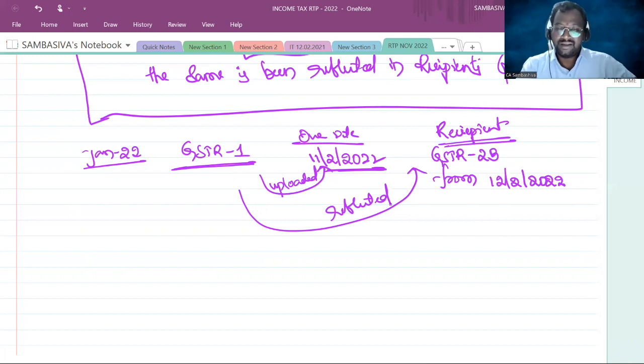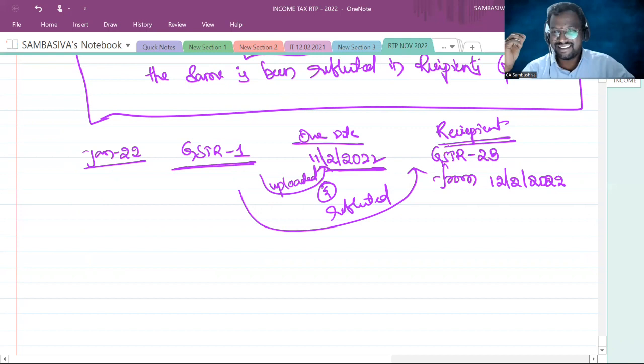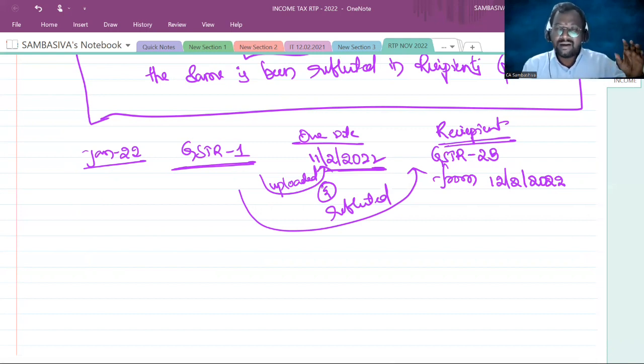So the invoices must have been uploaded and the same must have been reflected. Then only the input tax credit relating to such invoices is 100% allowed. Whatever is uploaded on or before 11th of February, the same will be reflected in GSTR-2B of the recipient. So to the extent of the amount reflected in the recipient's GSTR-2B, to that extent you can avail 100% credit. You can claim.